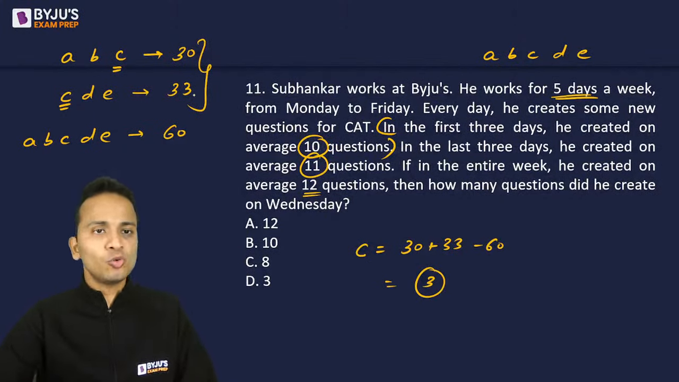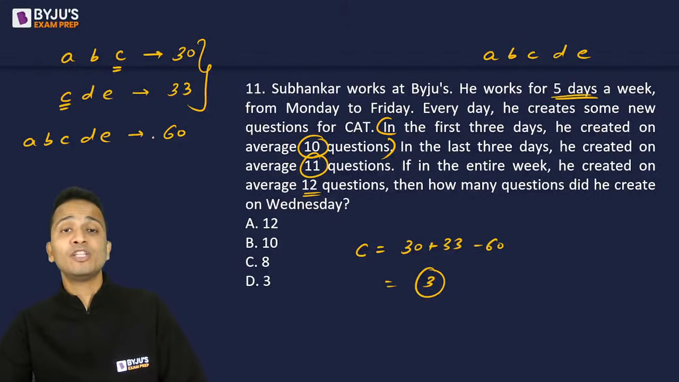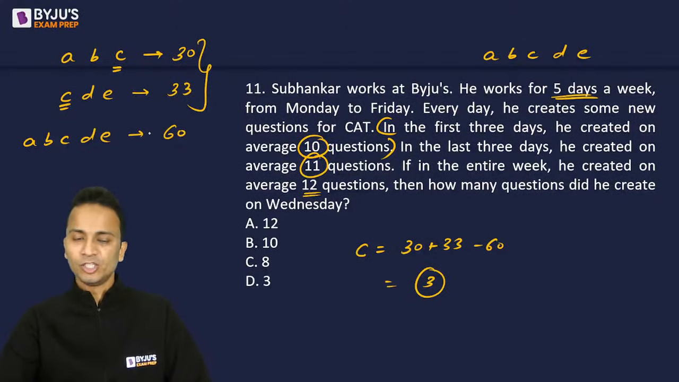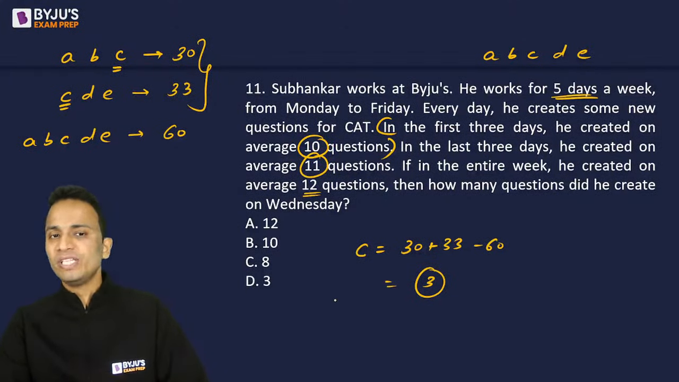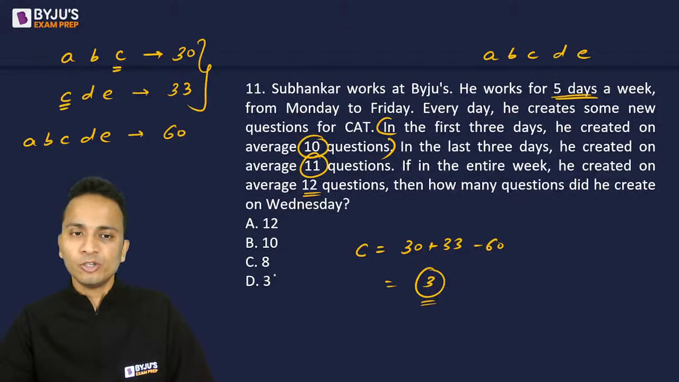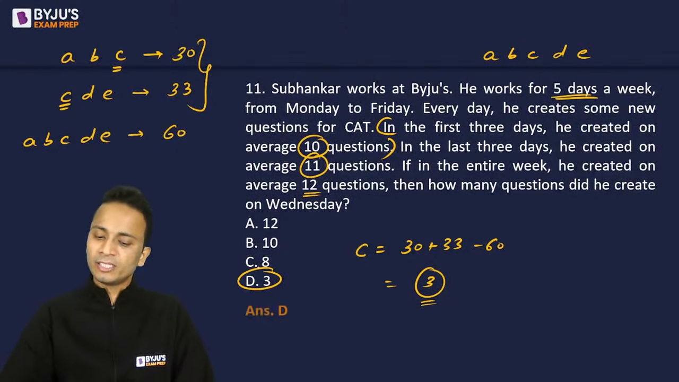So add the first two equations and subtract the third equation from that, you'll be left with only the value of C, which is what you have to calculate. So on the third day, that means on Wednesday, he created a total of 3 questions. The correct answer is option D.